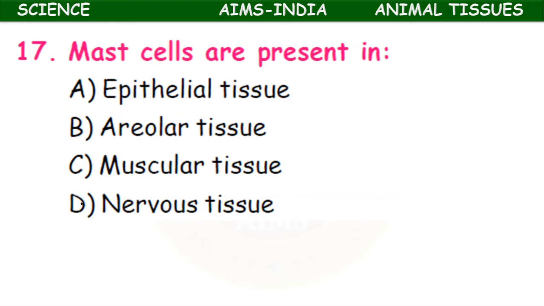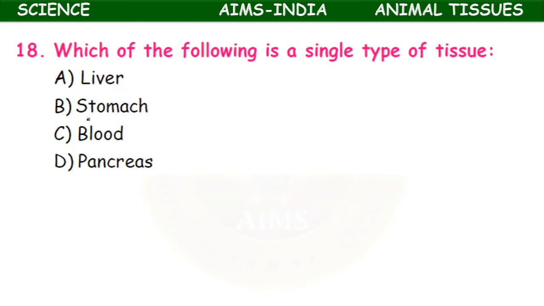So all of these. The mast cells are present in areolar tissue. Which of the following is a single type of tissue? Liver, stomach, blood, pancreas. The single type of tissue is present in the gland pancreas.